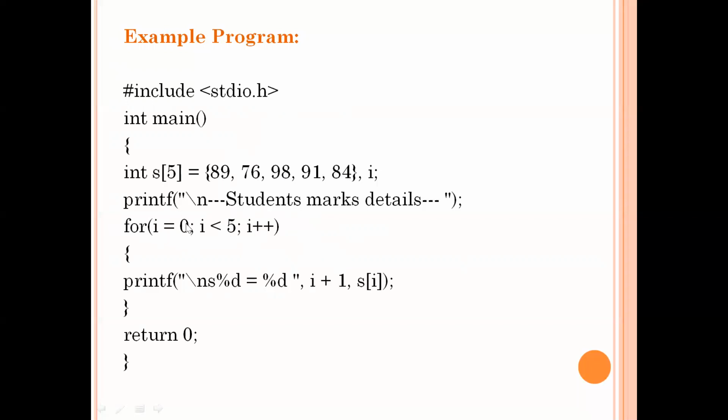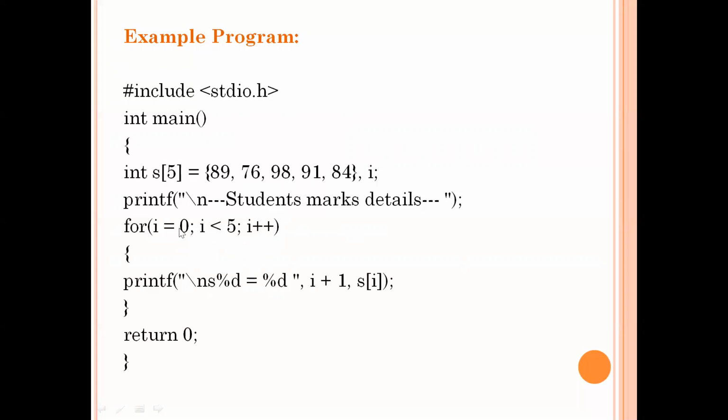Initially I need to start from the 0th index, so I am initializing I value as 0. This loop will continue till less than 5. Why? Because our list is having 5 elements, and the 5th element will be available at index 4 only. That is the reason why this I value will continue till less than 5, not equal to 5. Each and every time once that value is printed, we need to increment the I value.